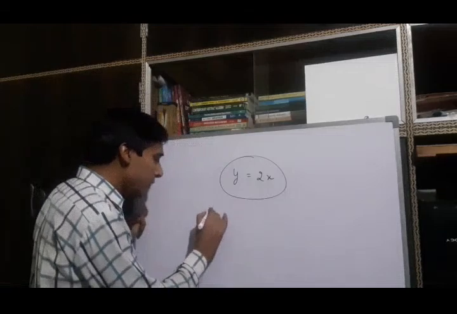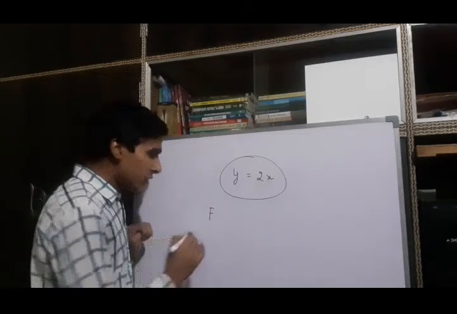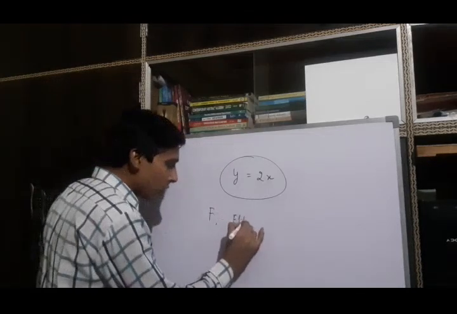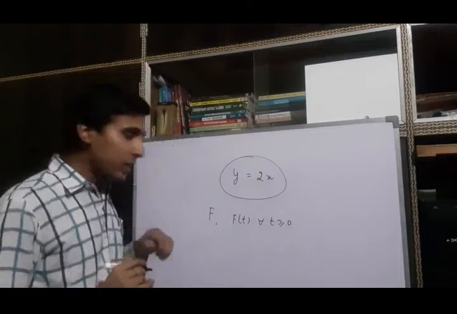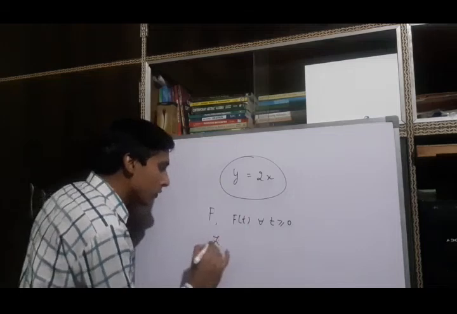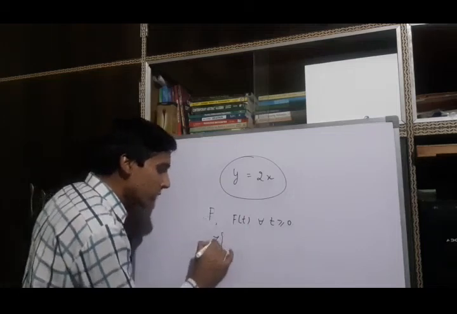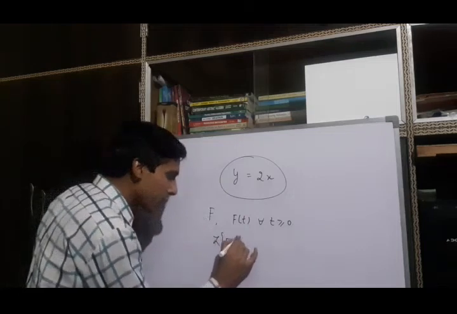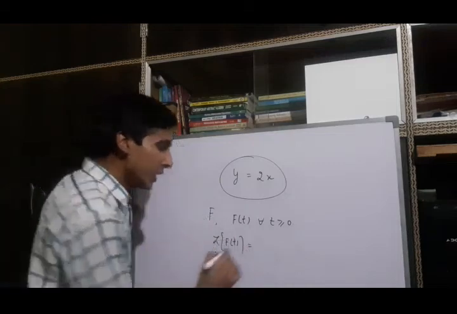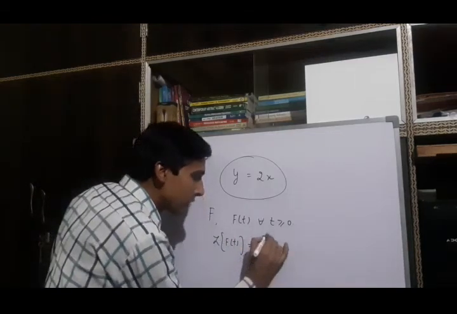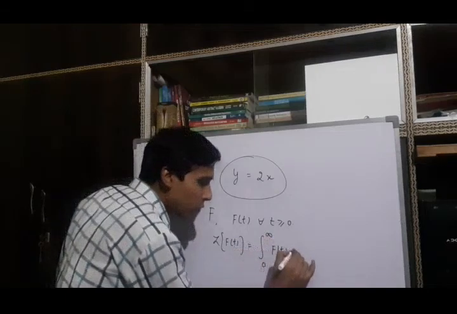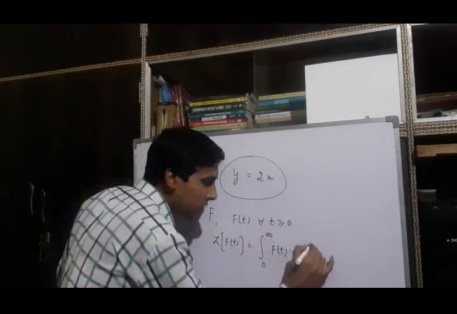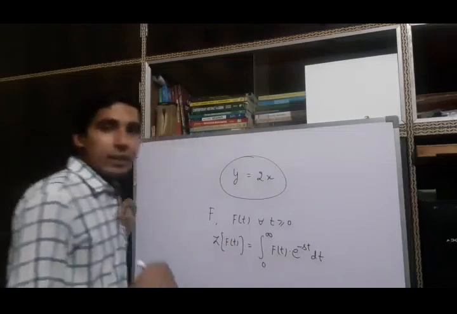Suppose f is a function which is taking the value f(t) for all t greater than or equal to 0. Then the Laplace transformation of the function f, which is denoted by L of f(t), is defined as the integration between 0 to infinity of f(t) into e raised to power minus st dt.